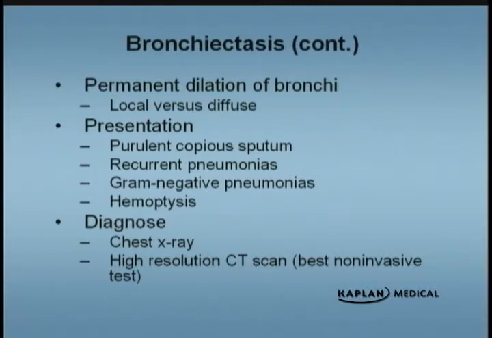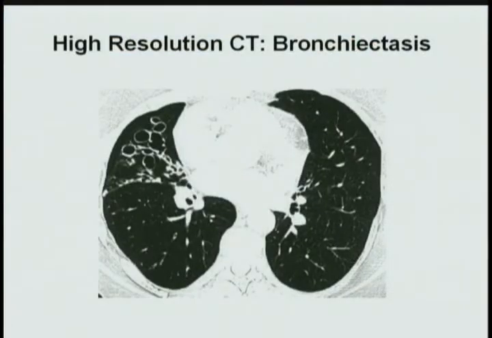And then we do a high-resolution CAT scan, which is the best non-invasive test to diagnose this. And here's a picture right here, and you can see, look at this here. Compare this side, right, to this here where you don't see any bronchi. Look at these bronchi here, they're permanently dilated. This patient here had a form of localized bronchiectasis. Now that's important. That's important.